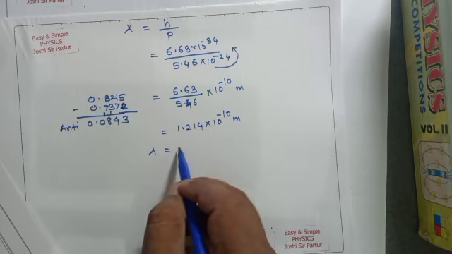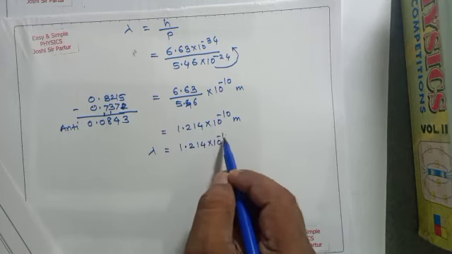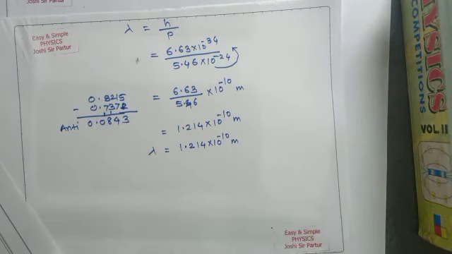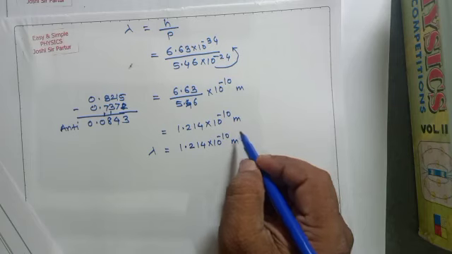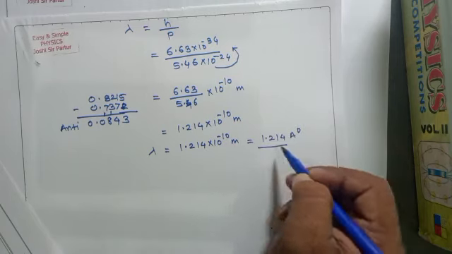So the wavelength will be 1.214 into 10 raised to minus 10 meter, that is 1.214 angstrom unit.